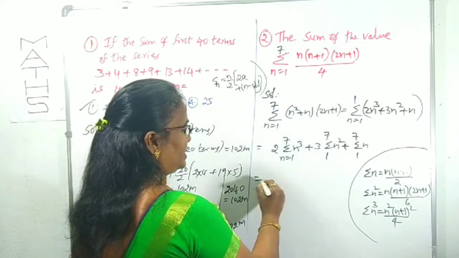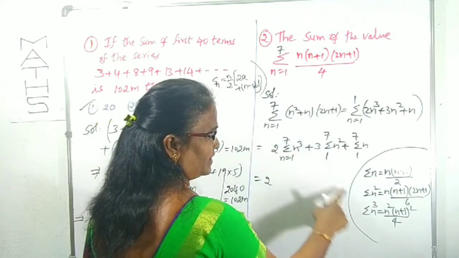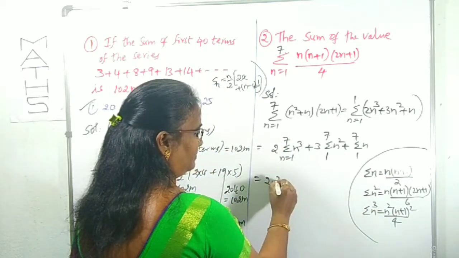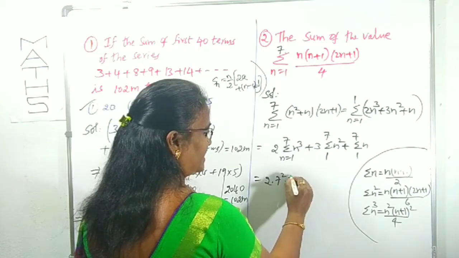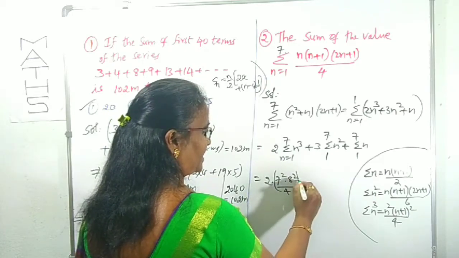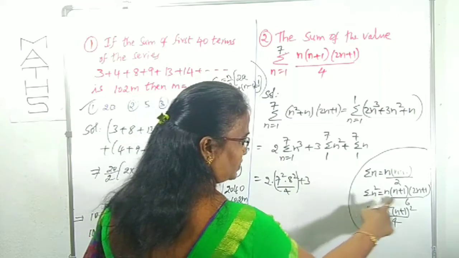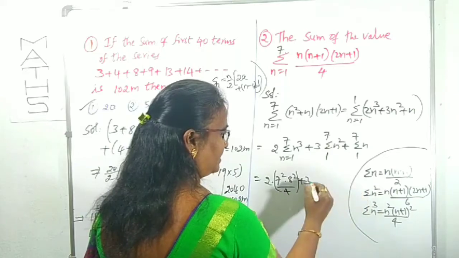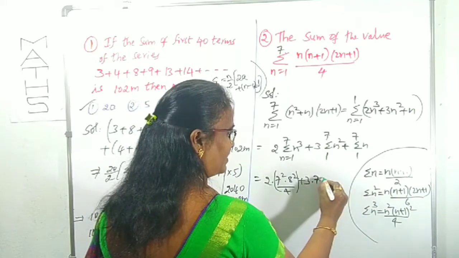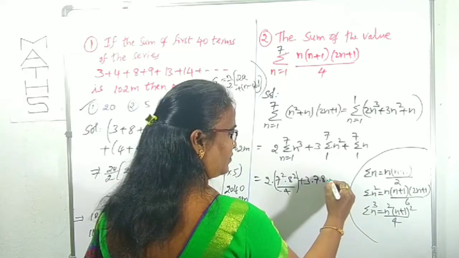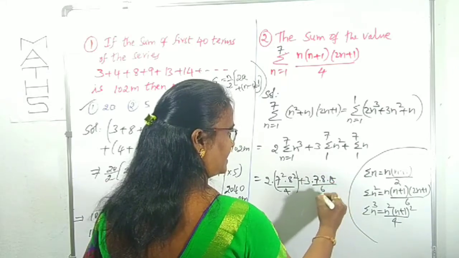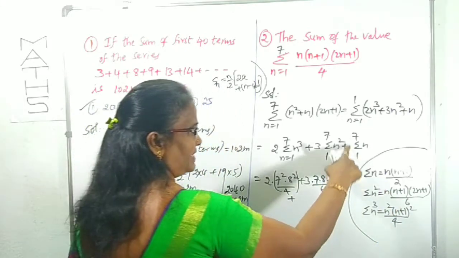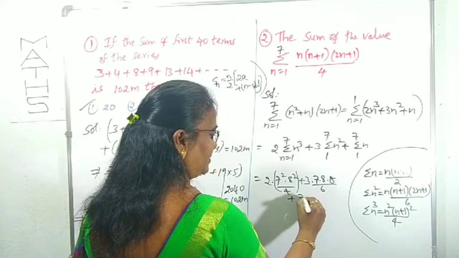In the first term, sigma n cube, we use this, but in place of n we put 7: 7 square into 7 plus 1, 8 square, by 4 is the first term. Second term, 3 of sigma n square, you use this: in place of n we replace 7, 7 plus 1 is 8, 7 twos are 14 plus 1 is 15, by 6. Next sigma n: in place of n we take 7 into 8 by 2.